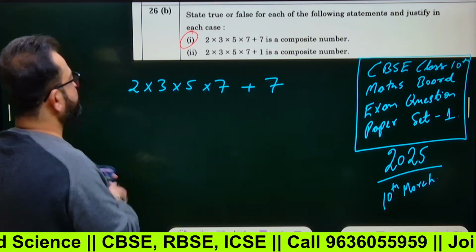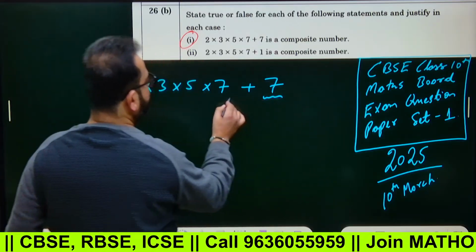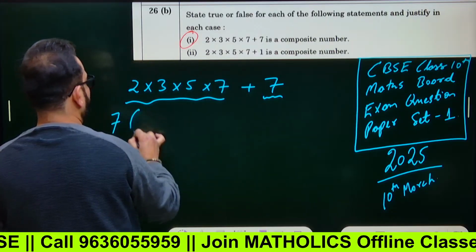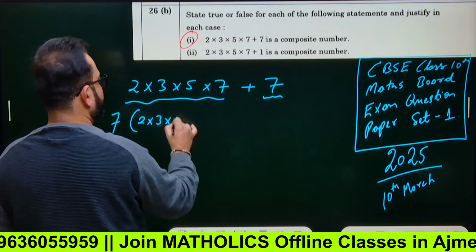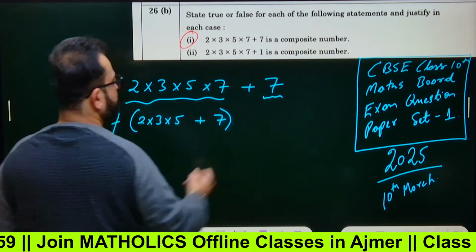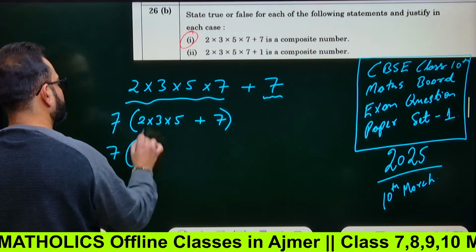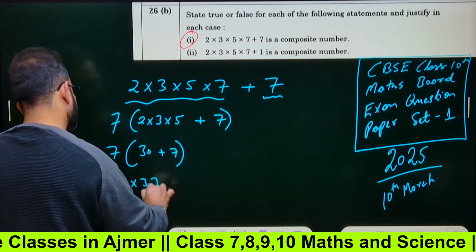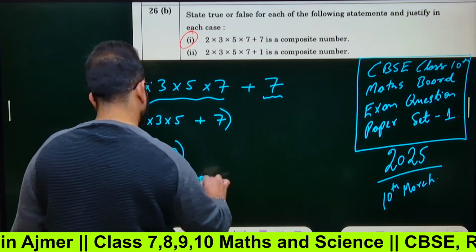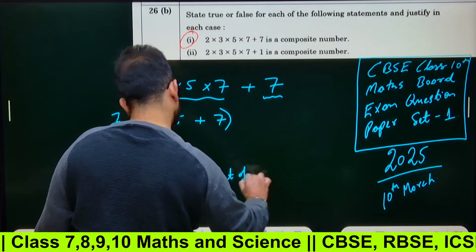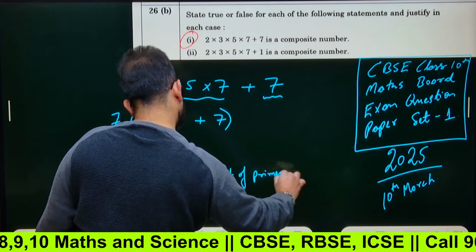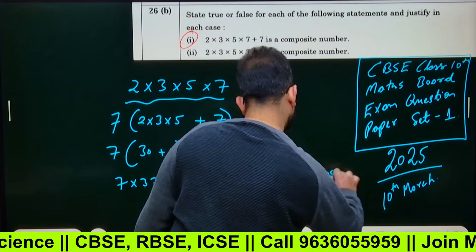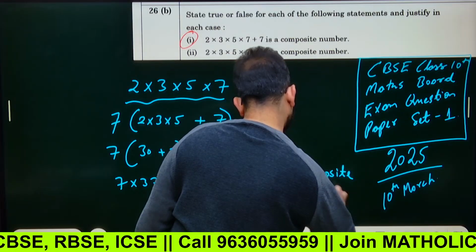So, is it true? You treat this as a separate term and this as a separate term because plus is in between. This is all multiplication. If 7 comes common, it is 2 into 3 into 5 and it's plus 7. Yes or no? So it is 7 into 2, 3 are 6, 6, 5 are 30 plus 7. That is, it is 7 into 37. So it is a product of primes. And we know that a product of primes would mean a composite number.